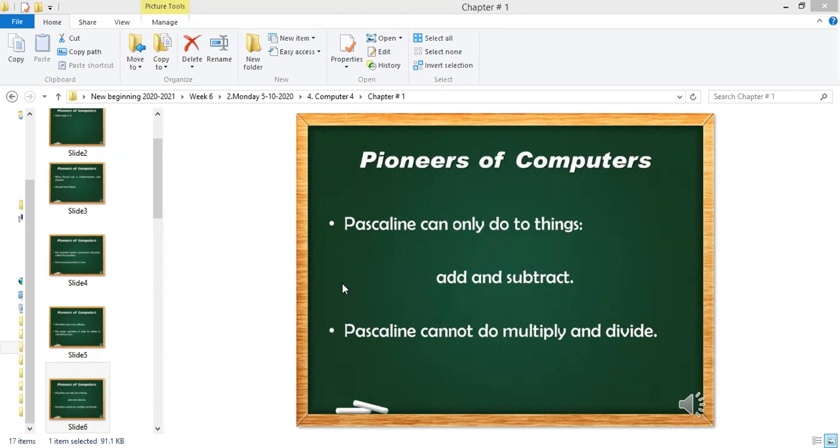Okay, let me admit who is this. Amin Mazen, you are saying something? Yes, sir. What is your question? How is the present day calculator different from the Pascaline? What are you saying, Amin Mazen?